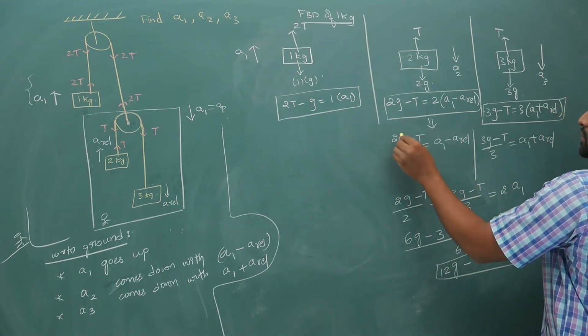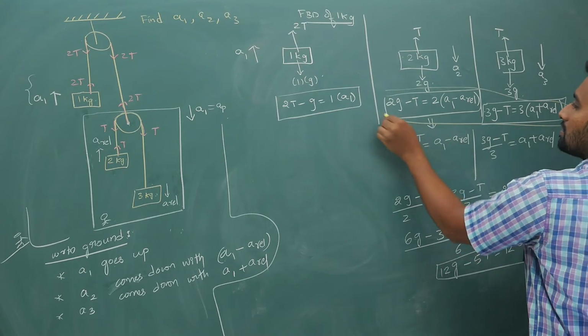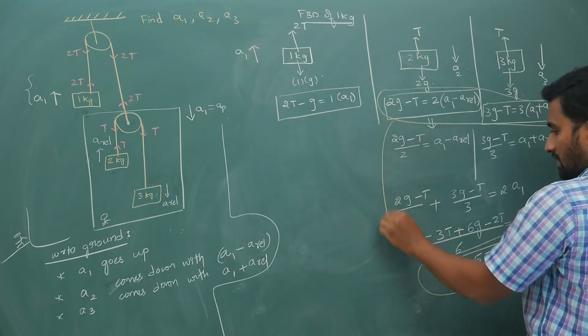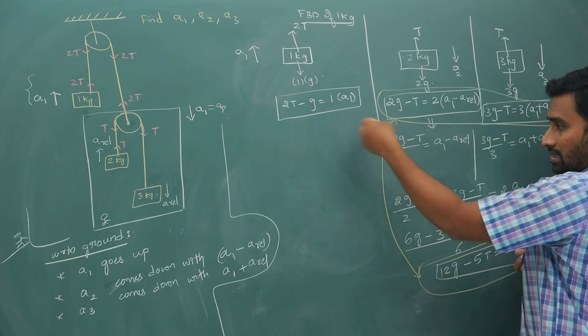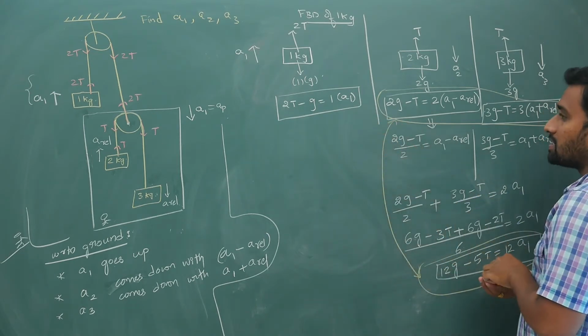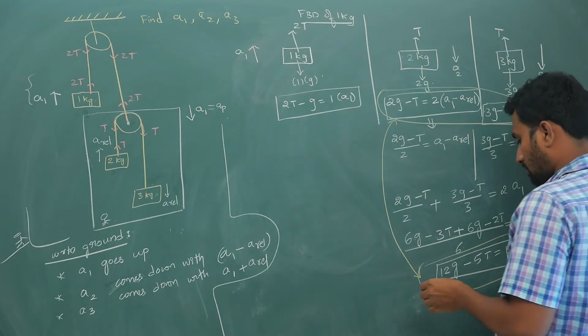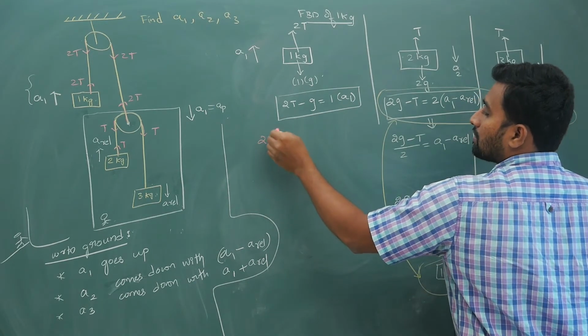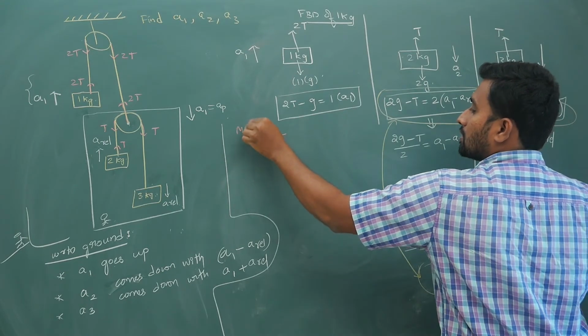From these two equations I have derived or simplified into this format. These two are the same. Now I will try to solve this equation and that equation. If I multiply with 12, directly I will get T, I suppose. So 12 times 2g is 24g. I am multiplying with 12.